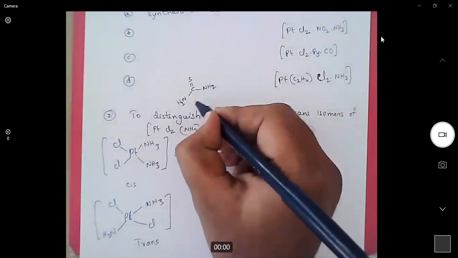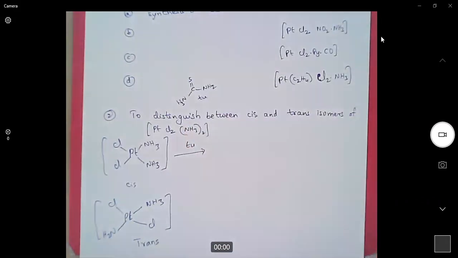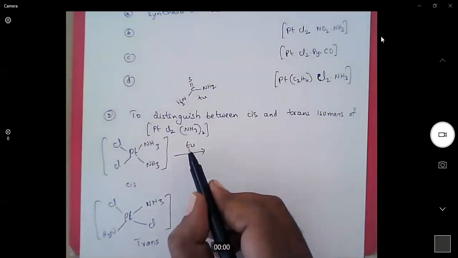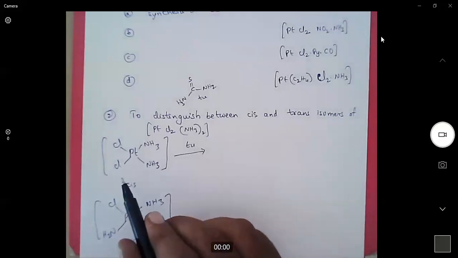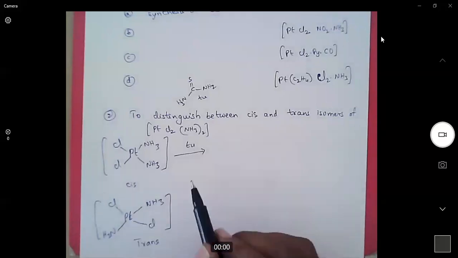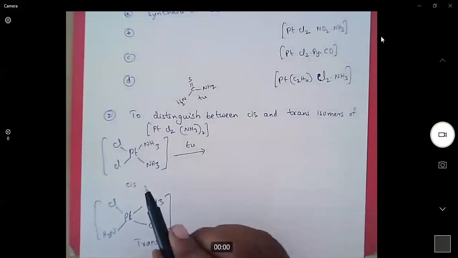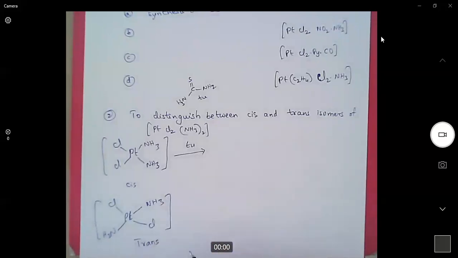This is thiourea. Please look at the strength of these ligands according to the trans effect. Among the three ligands, thiourea, ammonia, and chlorine, thiourea is the strongest, then chlorine, then ammonia.